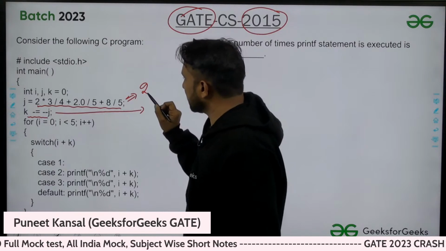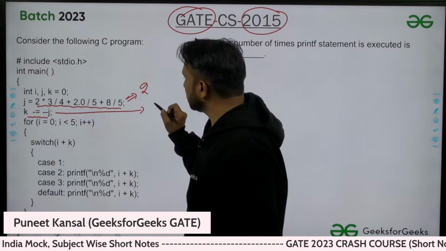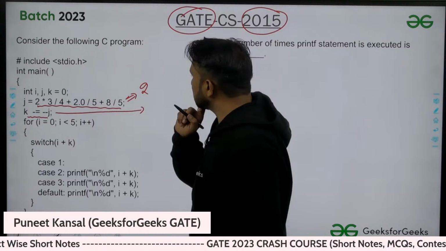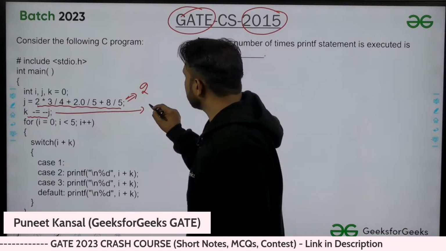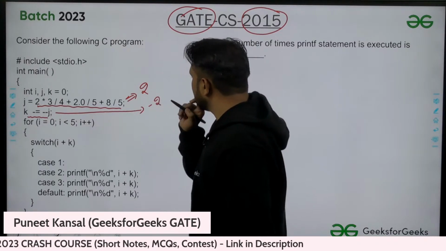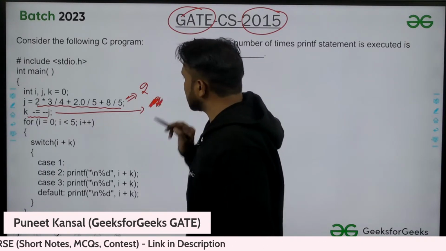K equal to K minus 2, 0, minus 2 I think you will get. Let me check.